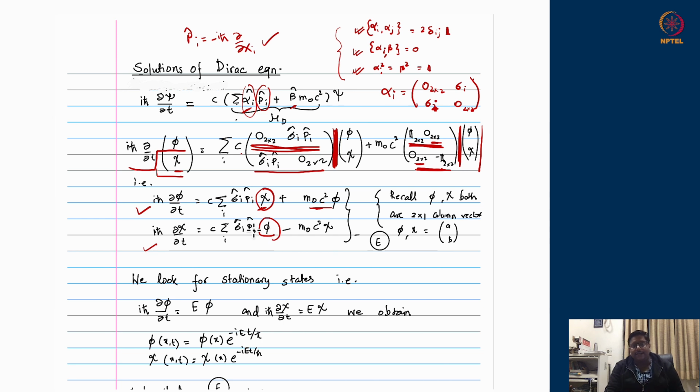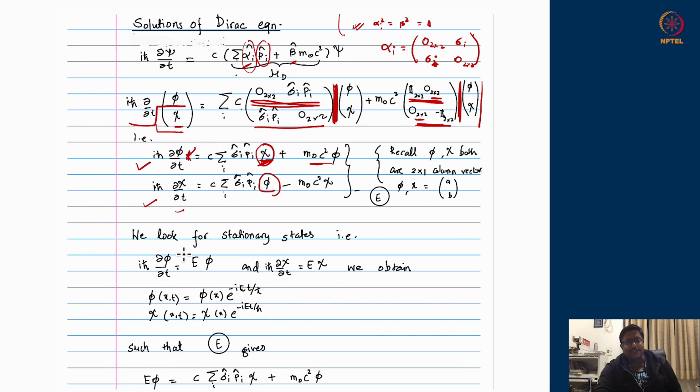So therefore, they are coupled equations. You might have seen equations of a coupled harmonic oscillator, for example, where the first oscillator's position determines the time evolution of the second and vice versa. Similarly here, for the first half of the full wave function, ψ1, ψ2, ψ3, ψ4, the upper two elements which are φ, their time evolution depends on what the values of the lower two elements, ψ3, ψ4, are. That means what is χ, and vice versa.